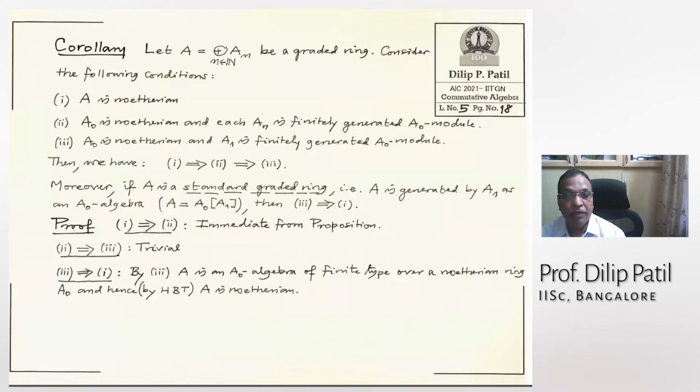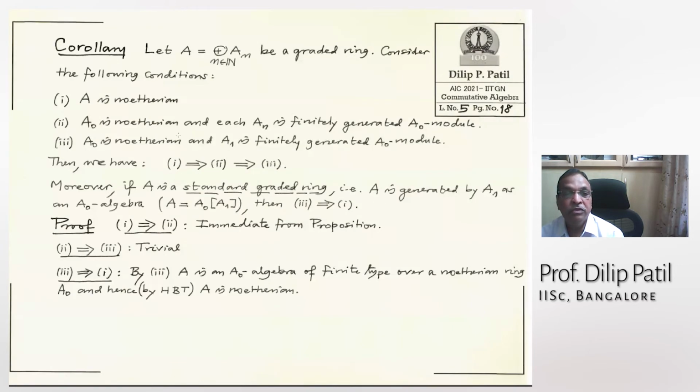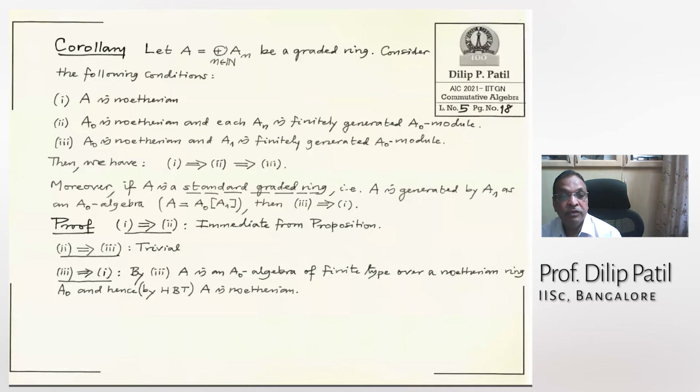Let us read more over part after these books. So 1 implies 2 is immediate from the earlier proposition. If A is Noetherian, then all, see the proposition says if some module is Noetherian, then all components are finitely generated A0 modules. So these are all finitely generated modules. And A0 is Noetherian because it's a quotient ring, if you want. So therefore, it's immediate from the earlier proposition. And this A0, you can think it is a quotient ring of A by this ideal A plus. That's what I wrote as a comment here. So 1 implies 2 is trivial.